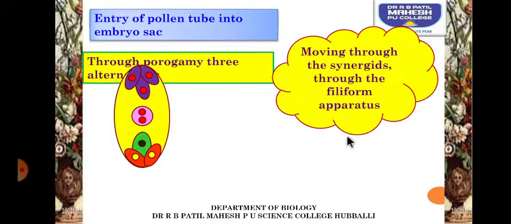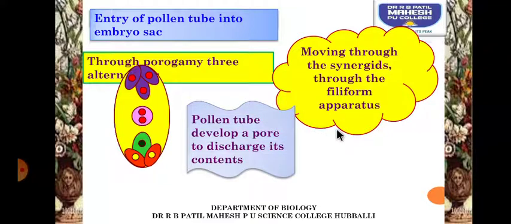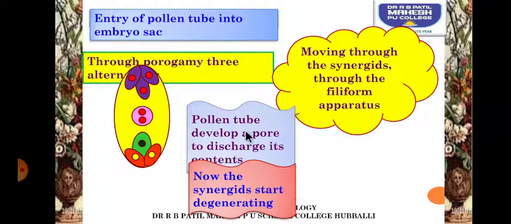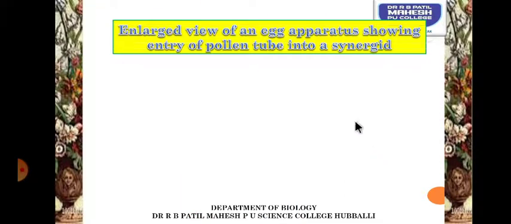By any of these three alternative methods, the pollen tube will make its entry. If the pollen tube is moving through the synergid, then the filiform apparatus will play a major role. They are going to direct the pollen tube towards the egg. The pollen tube develops a pore to discharge its content and the synergid starts degenerating.